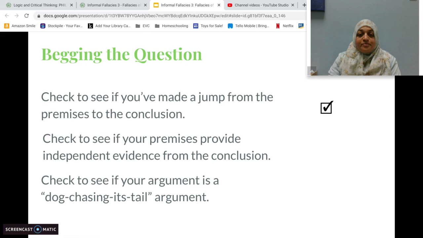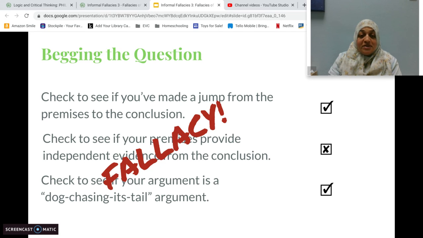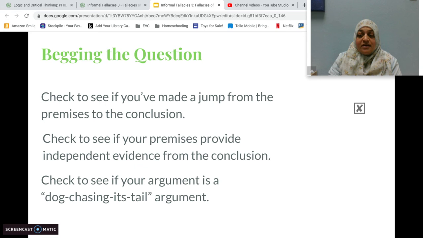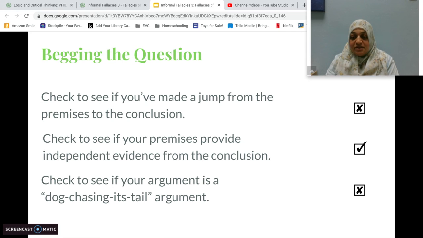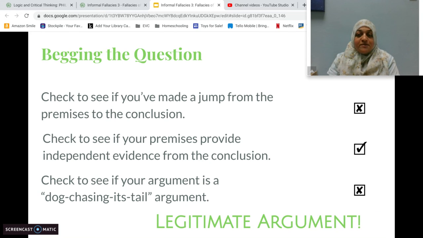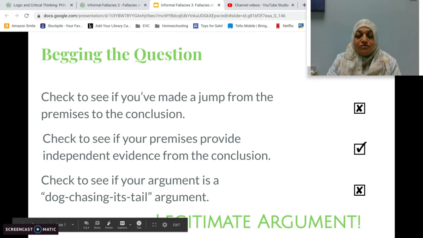So if for some reason there is a jump and you haven't provided independent evidence and it's circular reasoning, then you are committing begging the question. On the other hand, if you're not jumping to the conclusions and you're not doing circular reasoning, but you do have independent evidence, then that's a legitimate argument. So I'm going to stop here and make another video for the rest of the